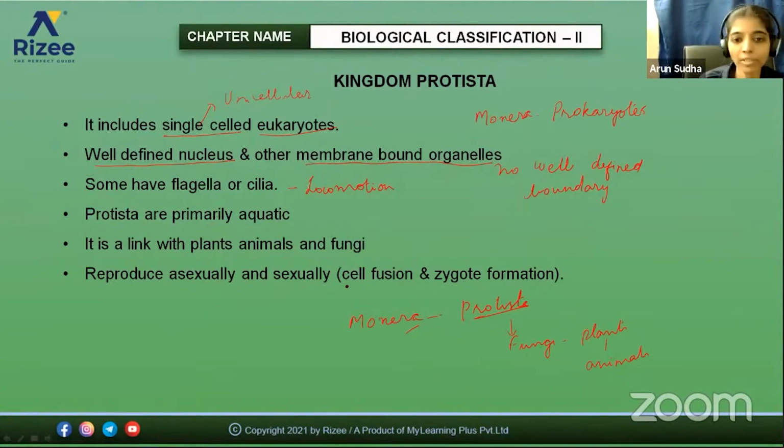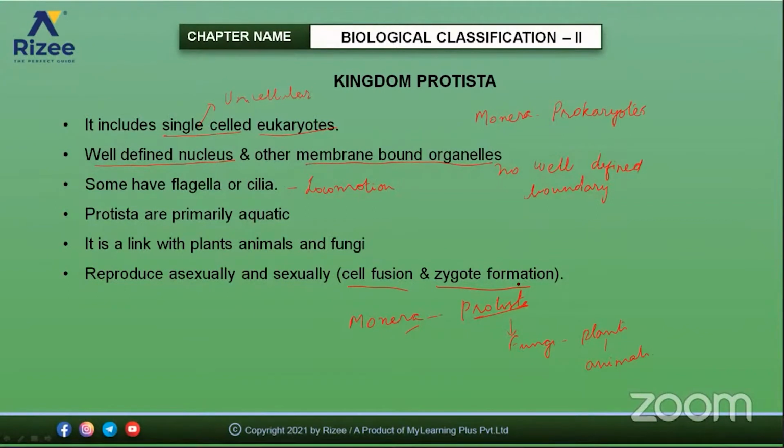They reproduce asexually and also sexually. Sexual reproduction is by cell fusion and formation of a zygote. So there occurs a formation of a zygote here. But in Monera, mostly the asexual mode of reproduction is present. These are the main features that differ from the Kingdom Monera. So this is a slightly more advanced mode than the Kingdom Monera.